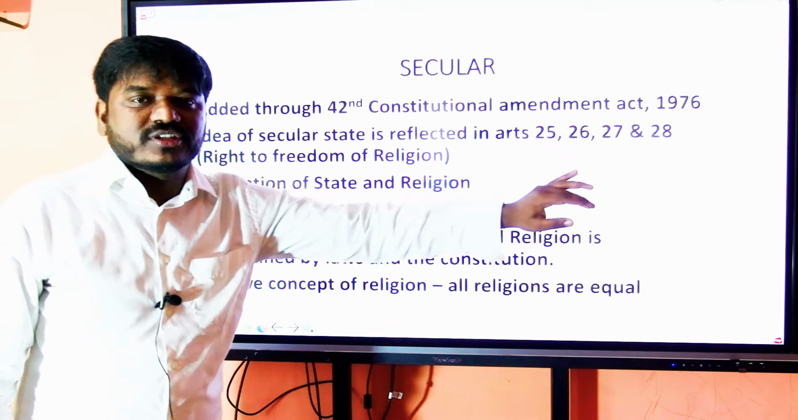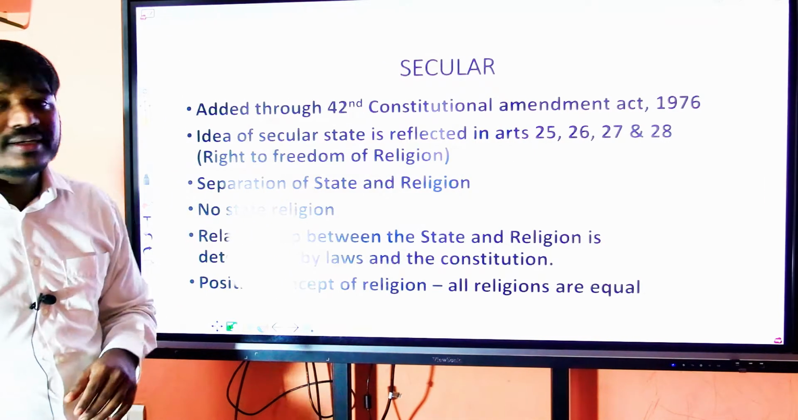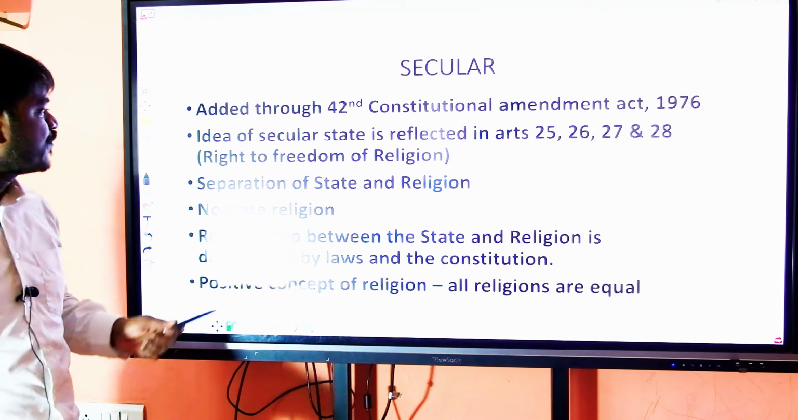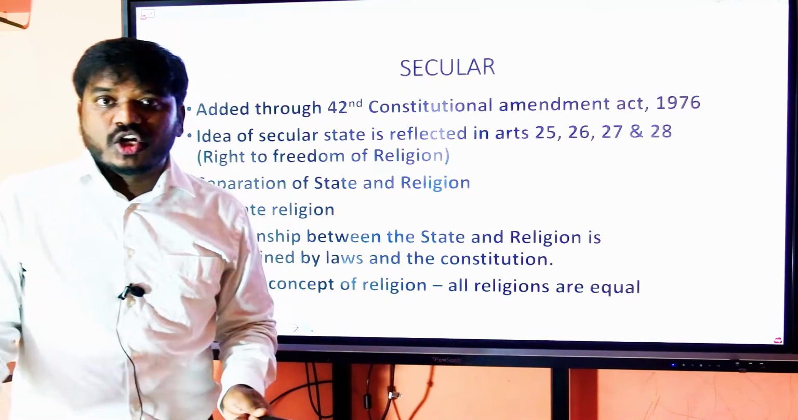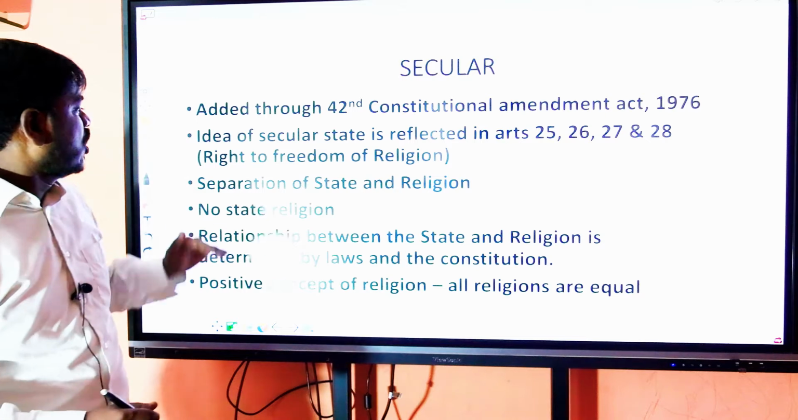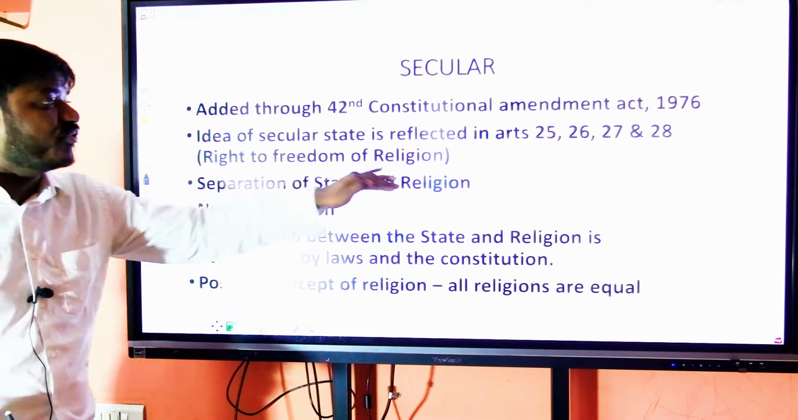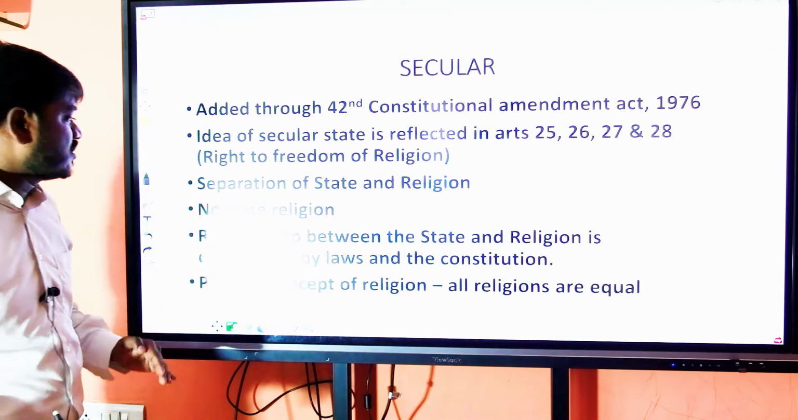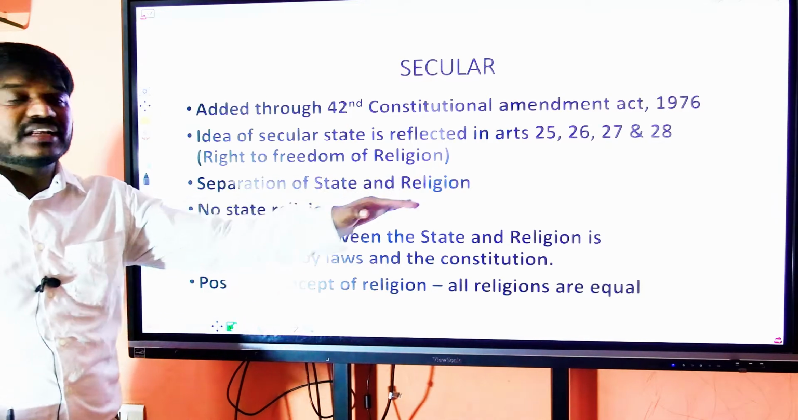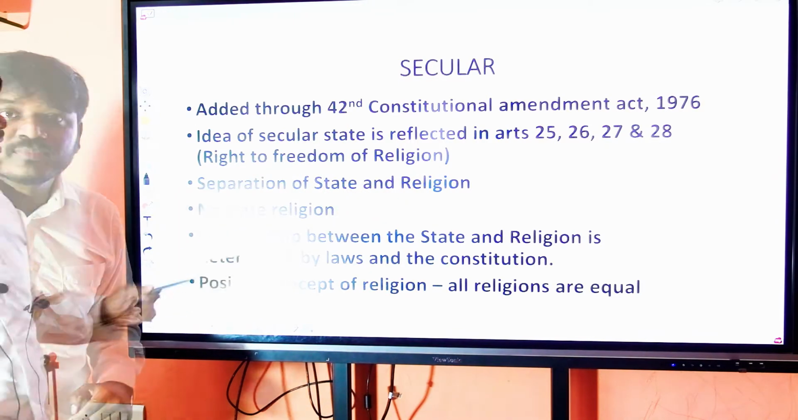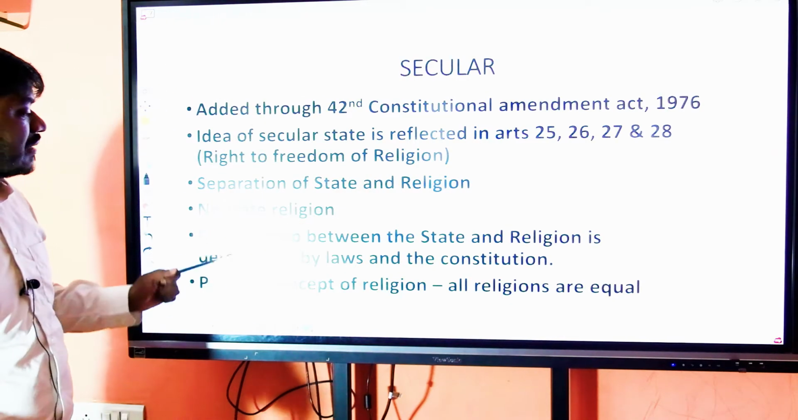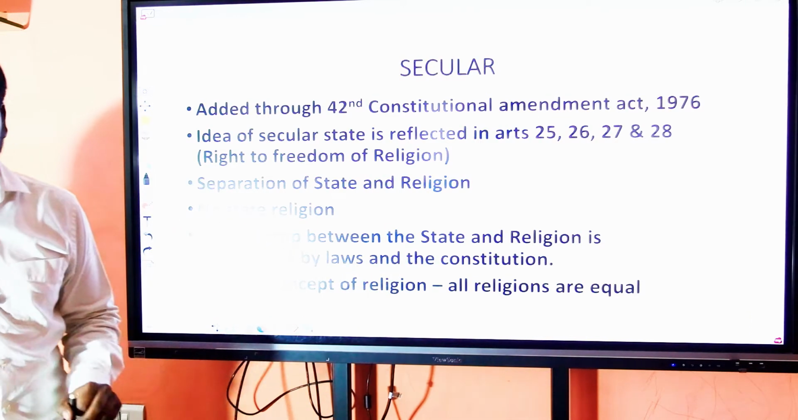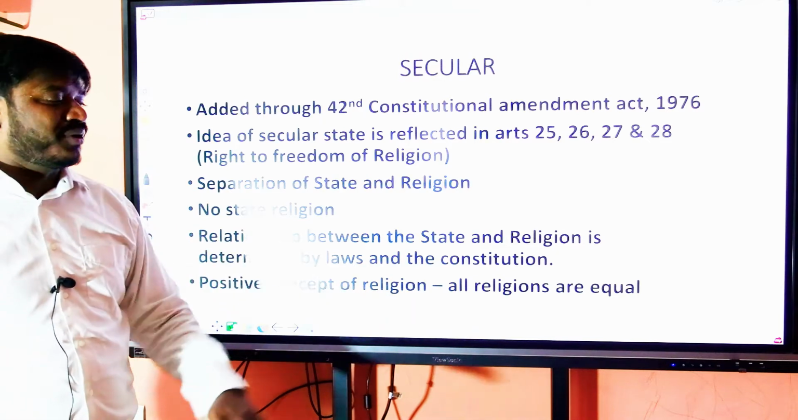It was added through the 42nd Constitutional Amendment Act, right? And before the addition, before 1976, the idea of a secular state, the idea of secularism was reflected through fundamental rights, the right to freedom of religion, given in Articles 25, 26, 27 and 28. These four articles speak about freedom of religion. We do not have any state religion, and the relationship between the state and religion is determined by the laws and the Constitution. We follow the positive concept of religions.